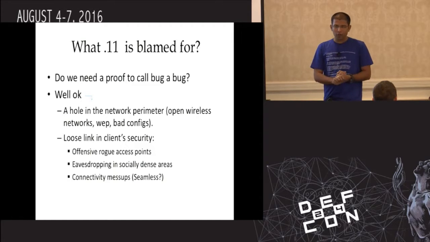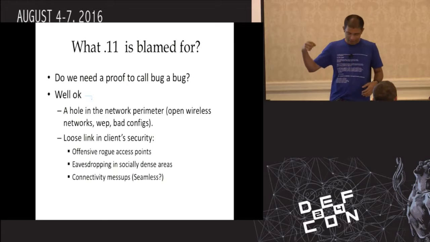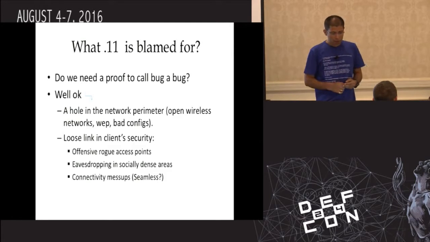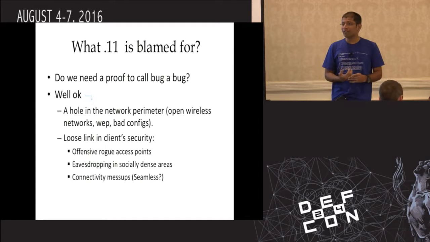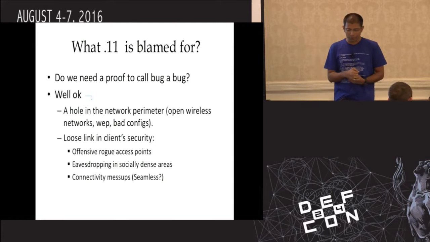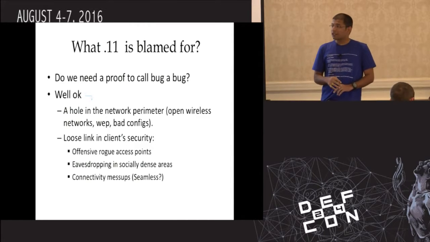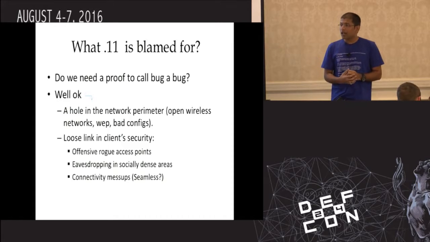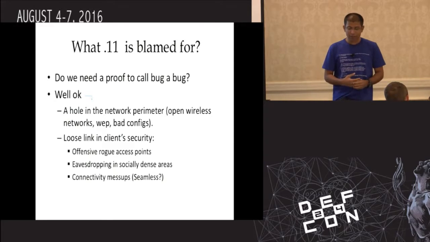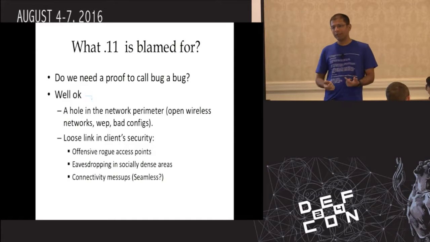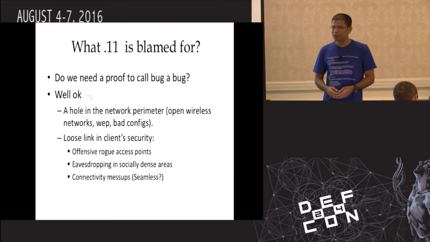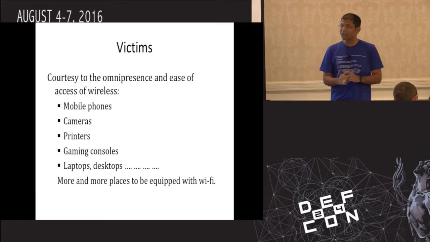Well, okay, fine. So what can be a bullet list for this particular blame, for that matter, we can say? A hole in the network perimeter, open wireless networks, WEP, bad configs, default usernames and passwords and whatnot. Loose link in the client security, yes. Offensive rogue access points, eavesdropping in socially dense areas, connectivity mess-ups, yes. When we say connectivity mess-ups, it would only be known to the attacker, otherwise it's a seamless experience for the rest of the victims. So who are the victims?